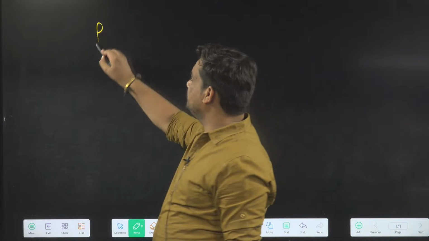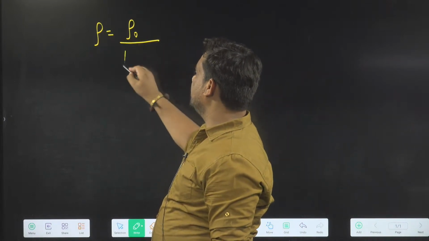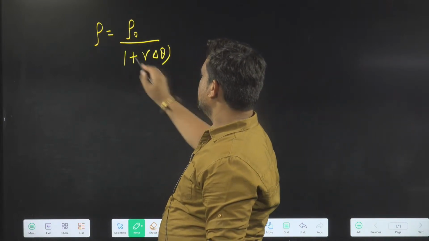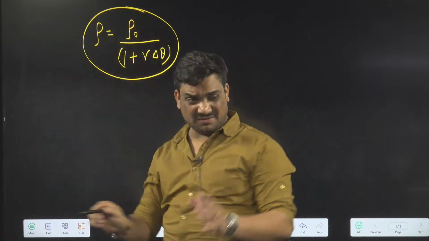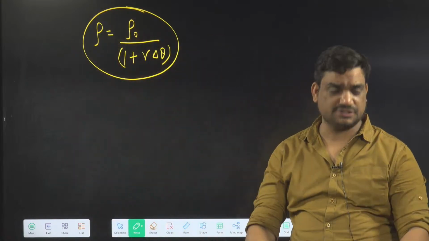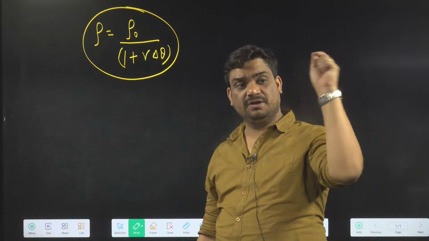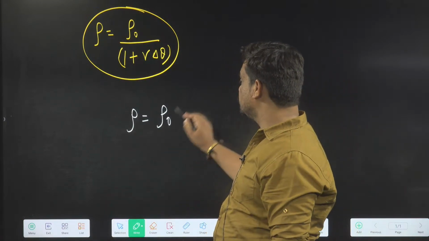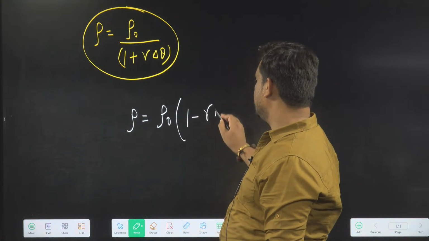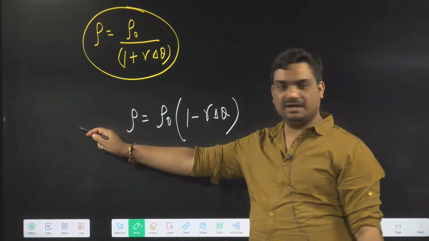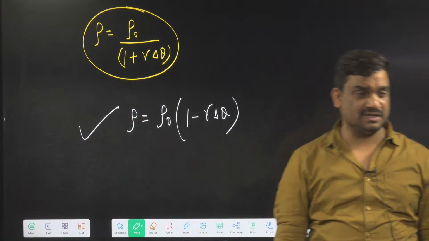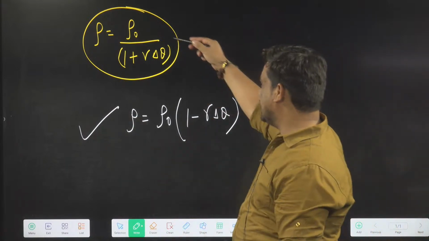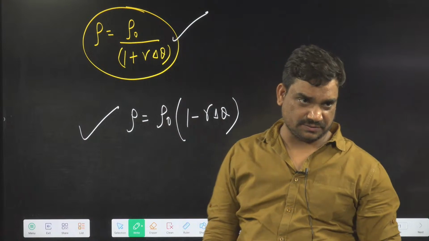Listen, this is the formula of density. Again, I'm writing here: rho naught divided by 1 plus gamma delta theta is the formula of density. Whenever they ask for the formula, we'll use this relation. For a numerical, we are going to use rho naught into 1 minus gamma delta theta.